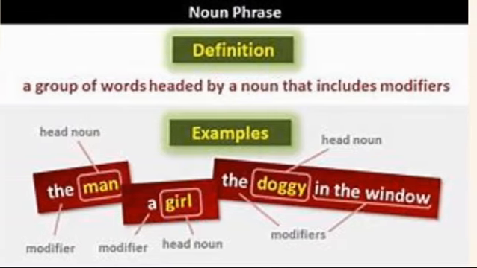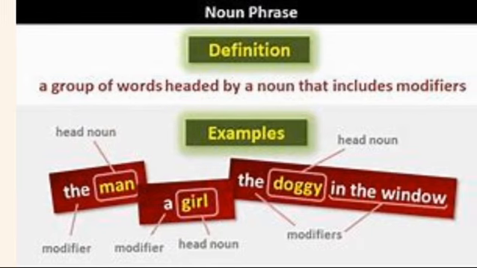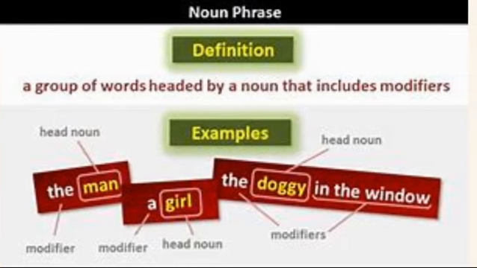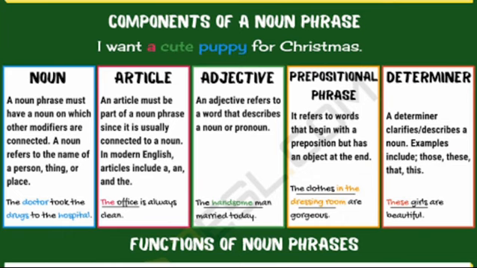A noun phrase is a group of words headed by a noun that includes modifiers. It is a group of words that performs the function of a noun in a sentence. When we talk about components of a noun phrase, we're looking at the parts. What type of words usually form a noun phrase?